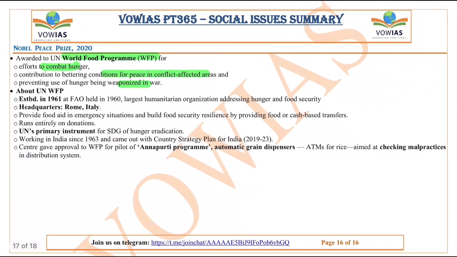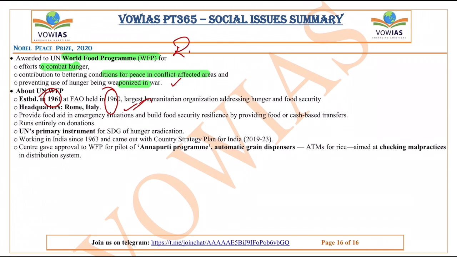Okay, and next one, you have the Nobel Peace Prize 2020, and this is given to the UN World Food Programme. The UN World Food Programme is an effort to combat hunger, and for its contribution to bettering the conditions for peace in conflict-affected areas and preventing the use of hunger as a weapon of war. And about the World Food Programme, it was established in 1961 at the Food and Agriculture Organization in 1960. It's the largest humanitarian organization addressing hunger and food security. It is headquartered in Rome, Italy.